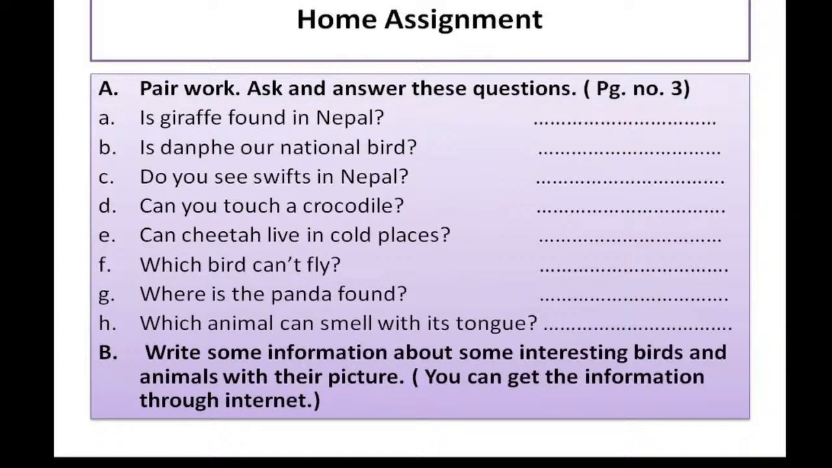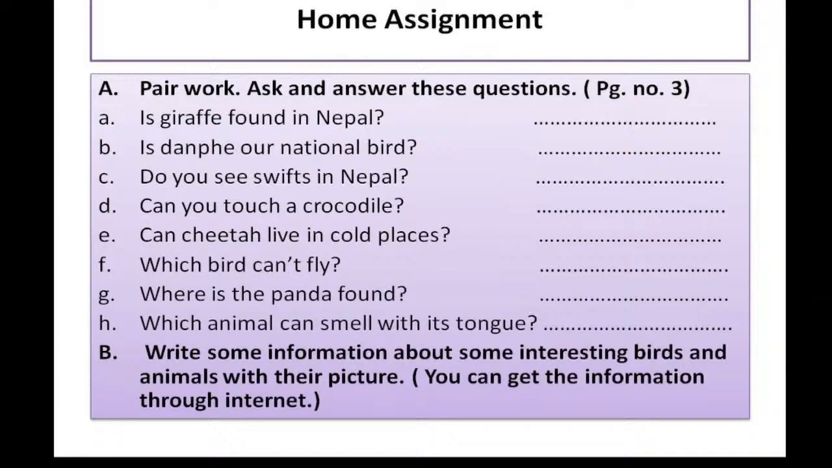B number, is the daphe our national bird? Daphe, in other words we call it lophophorus as well. And please give the answer in a full sentence, okay, in a full sentence. C number, do you see swifts in Nepal? Swift is a bird, isn't it? D number, can you touch a crocodile? Answer it.